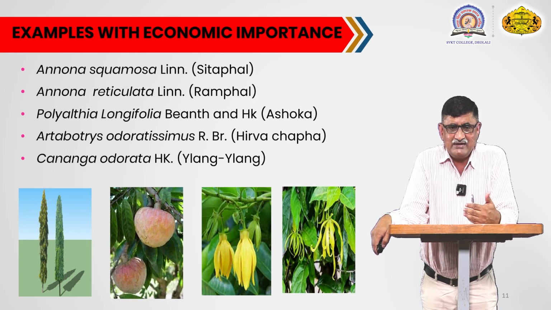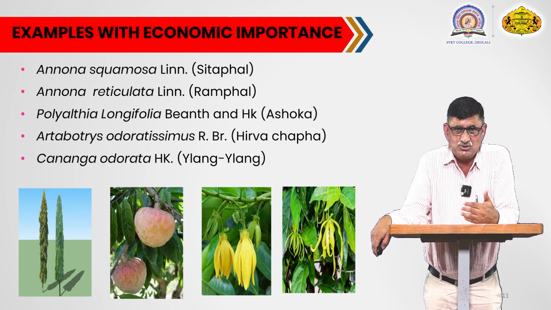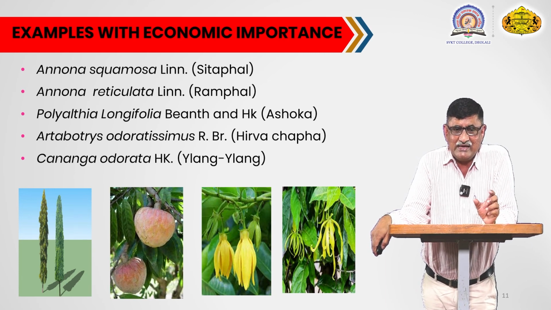Then the next plant is Polyalthia longifolia. In Marathi this plant is called Ashoka. This plant is a symmetrical plant. This plant has some aesthetic value because of its symmetrical or pyramidal look.